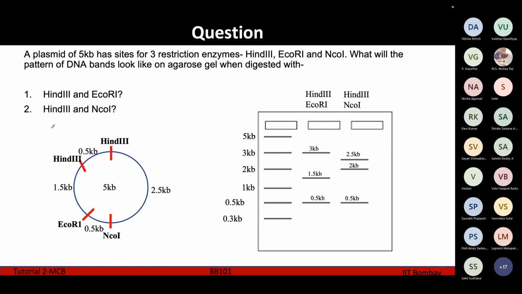So in the second part of the question, we are digesting with HIN3 and NCO1. So again, similarly, we are cutting it here and here.